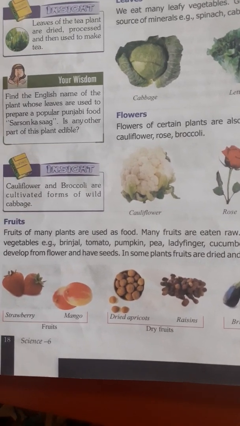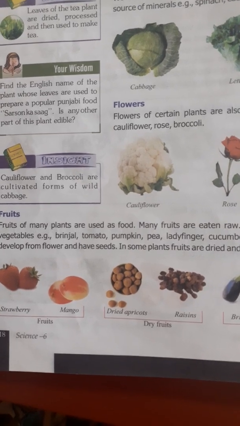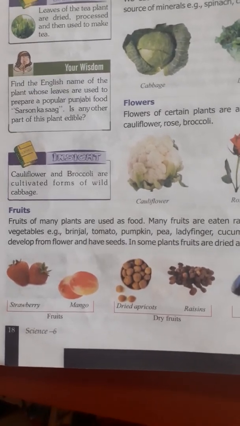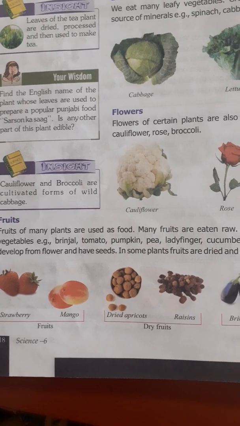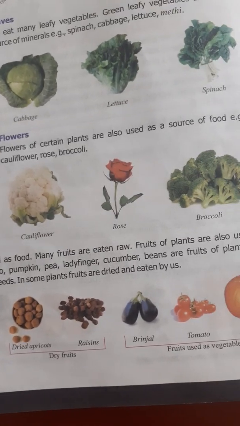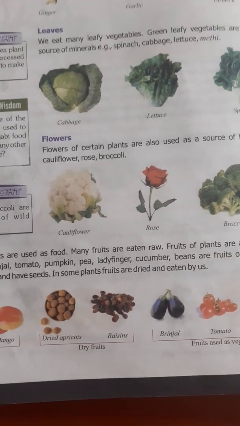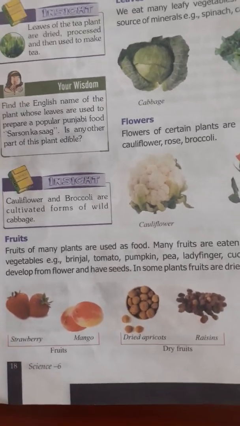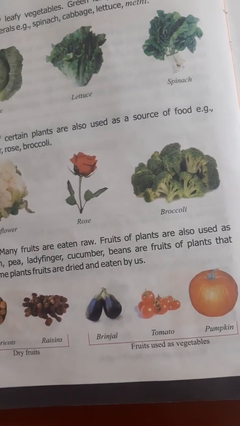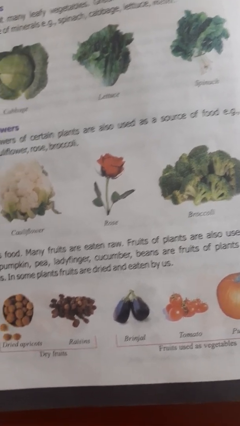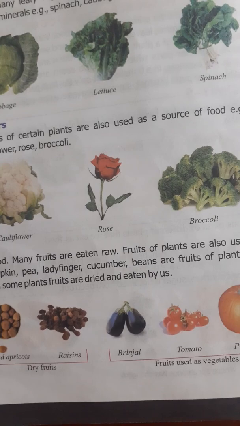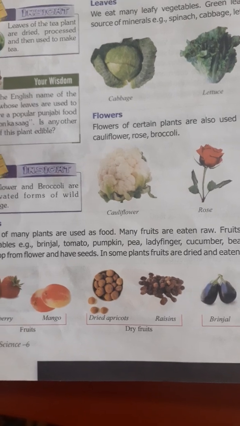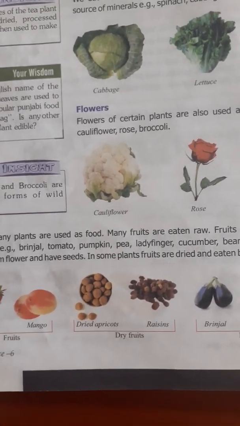Now we have to talk about fruits, meaning we eat so many fruits. That means a specific plant has stored its food in the fruit part of the plant. Fruits of many plants are used as food, like strawberry, mango, dried apricots, raisins, brinjal, tomato, pumpkin. The fruits of plants come in three categories: we have divided them as fruits, dry fruits and vegetables. Vegetables are also the fruit part of the plant, but still they come under vegetables. These plants have stored their food in their fruits, so the fruits become eatable and we eat them.